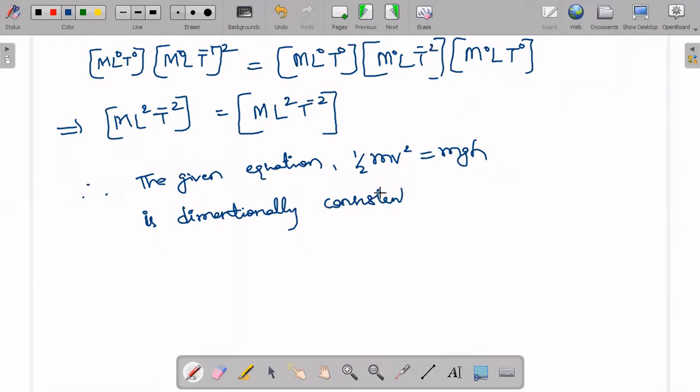So that is what we proved, with the help of dimensional formulas. Now we'll go with one more problem.